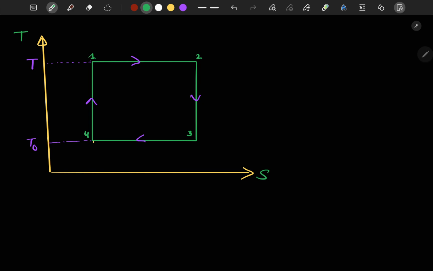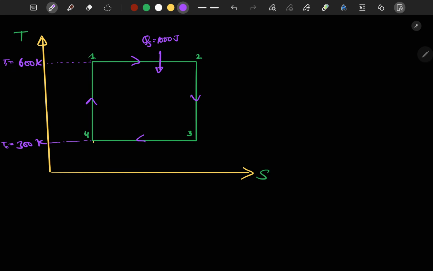Now let's say that 1,000 kilojoule of heat is supplied to the system, so QS is equal to 1,000 joule. Also let's assume that this higher temperature is 600 Kelvin, and the dead state, that is our surrounding state, T naught is 300 Kelvin. Let's say this temperature T1 is equal to 600 Kelvin.